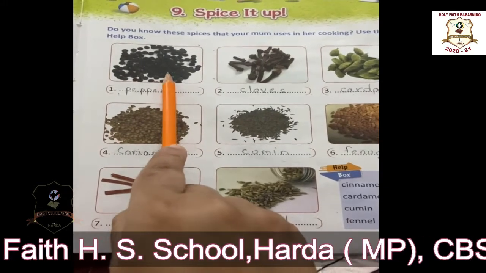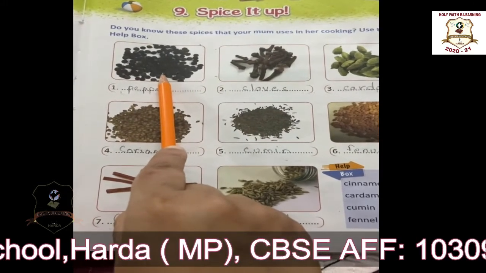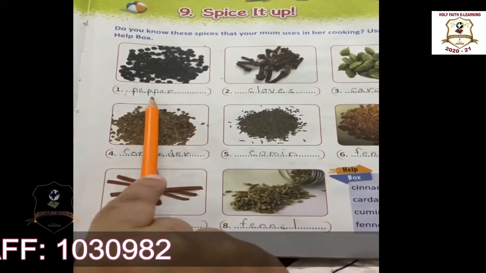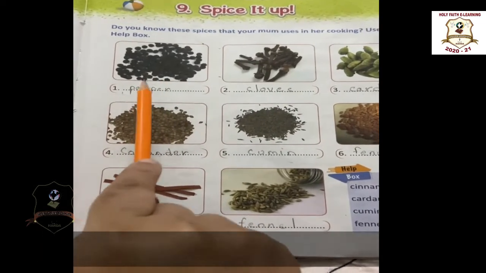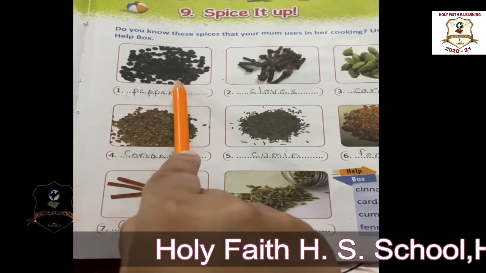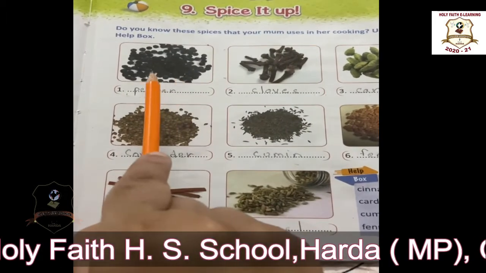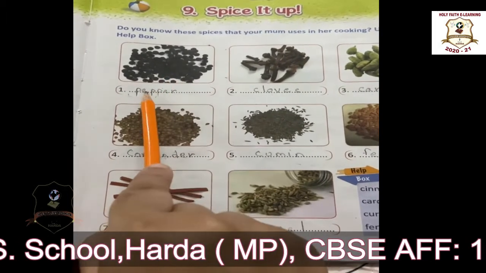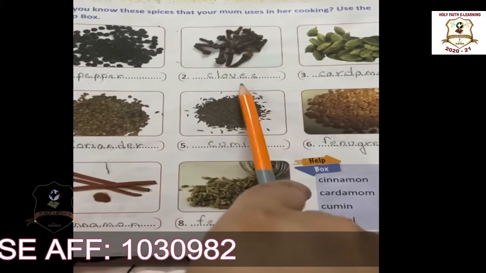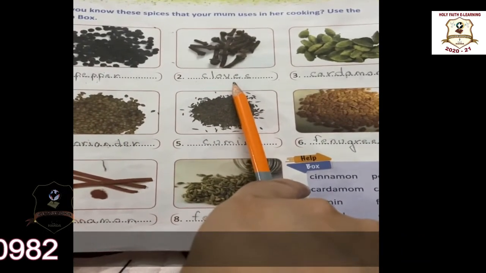Pepper is the king of spices. Who is called the king of spices? Pepper. इसको हम हिंदी में क्या बोलते हैं? काली मिर्च. Right? We call it काली मिर्च in Hindi. Okay, students? The second one is cloves.